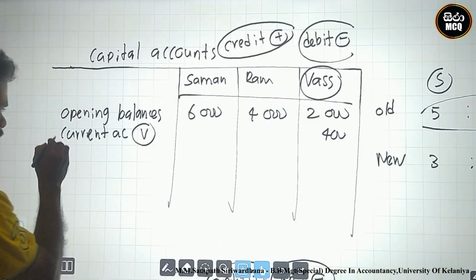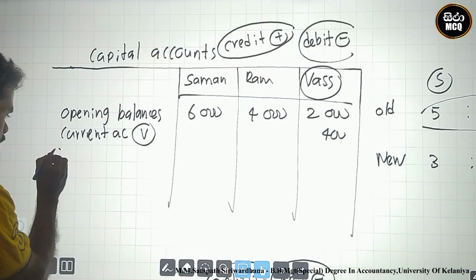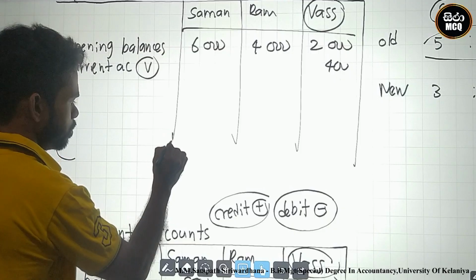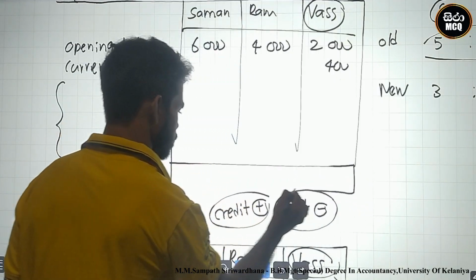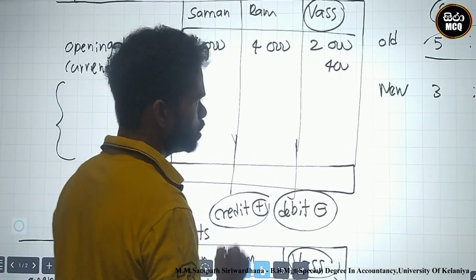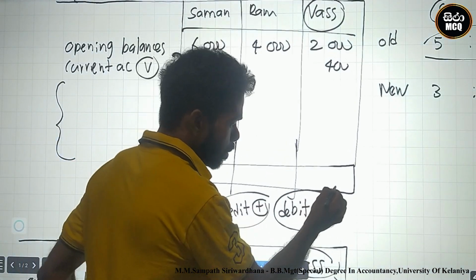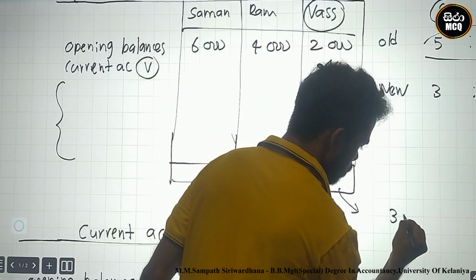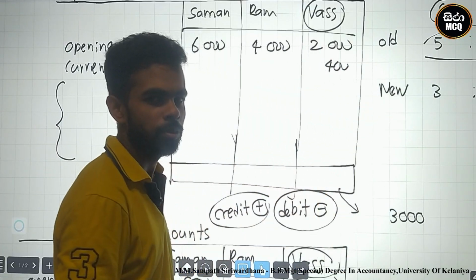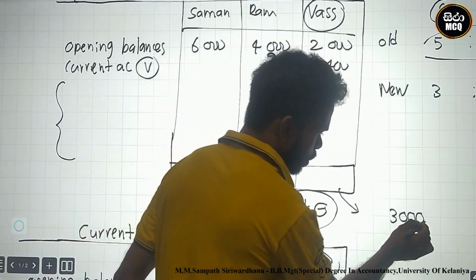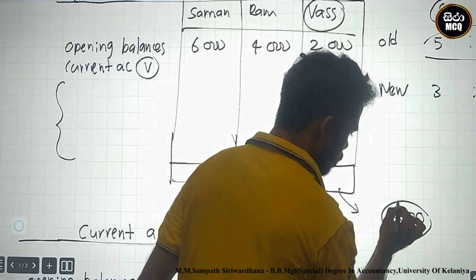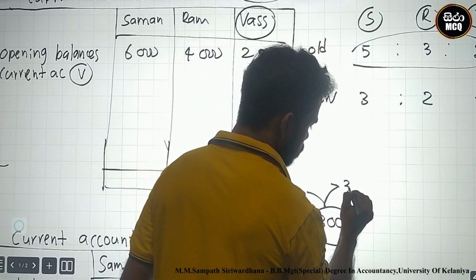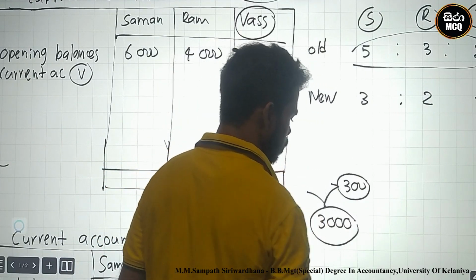You know, on the retirement date, we must balance. The third one is the goodwill adjustment. This area should be the goodwill adjustment. After that, the capital account balance is transferred to the loan account. The loan account transfer is 3,000. But this loan includes the old loan. Which one is the old loan? The old loan value is 300.